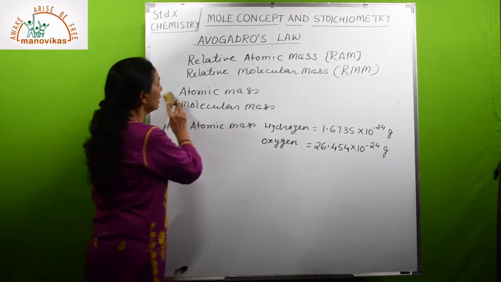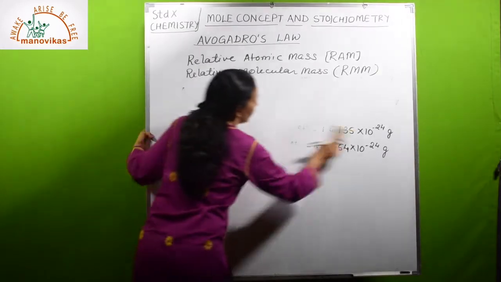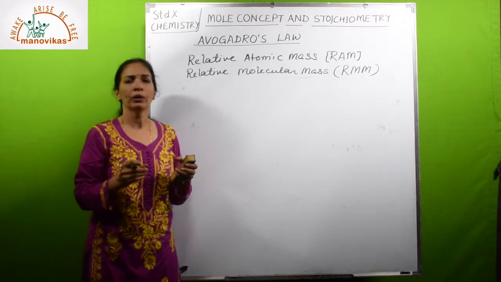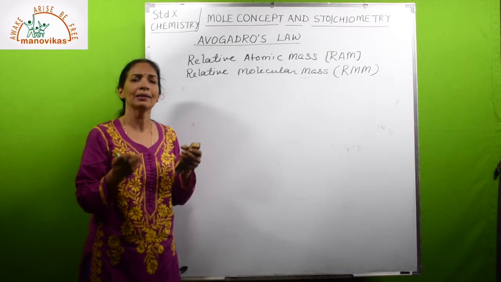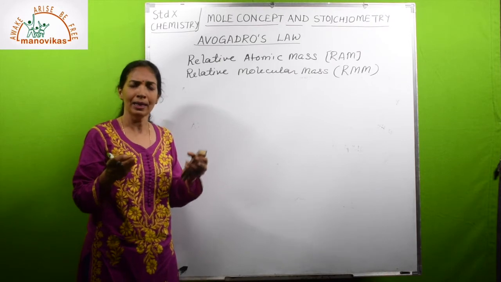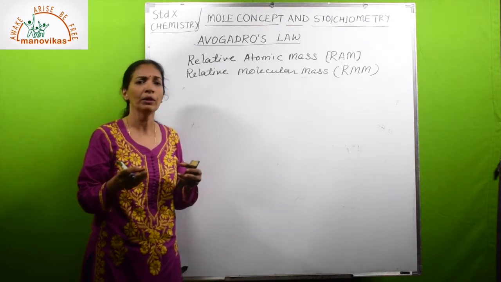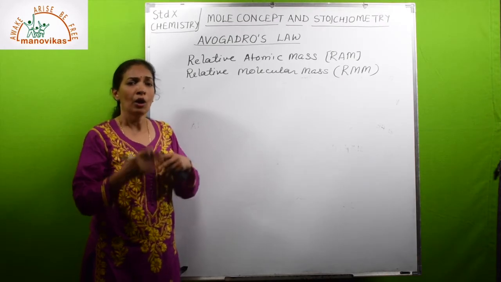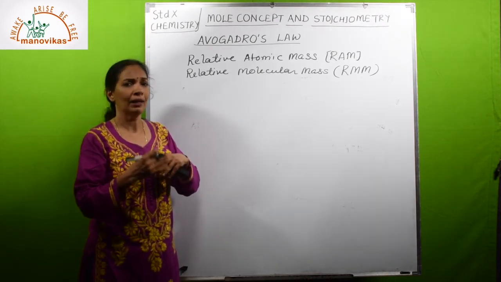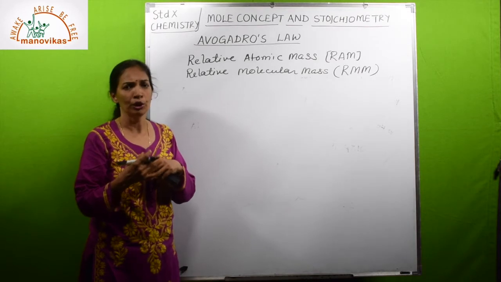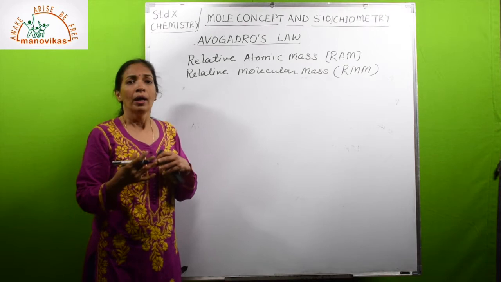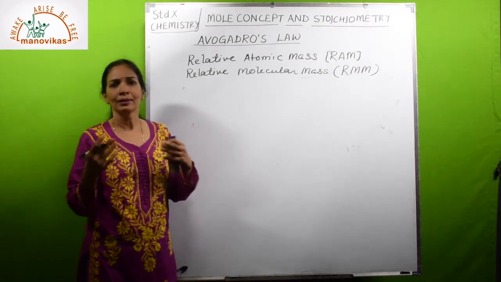Now let us see how can we do that. In that way, it was found that hydrogen is the lightest atom or lightest element. Hydrogen atom was the lightest one which was naturally occurring. So comparison was started that how many times any other atom of an element or molecule was heavier than one atom of hydrogen. It was thought that hydrogen is lightest and it is 1.